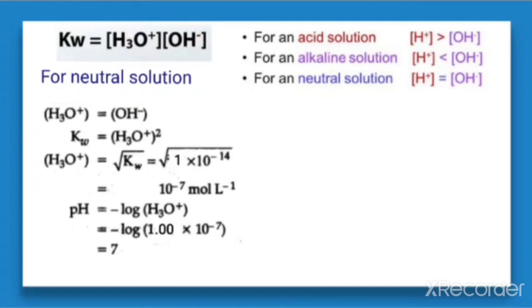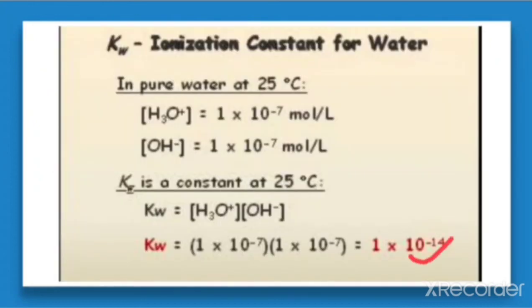Now what is the value of the concentration of H3O plus? That we have to find out. That is equal to under root of Kw, and the value of Kw we have already derived in the previous part, that is 1 into 10 raised to the minus 14.